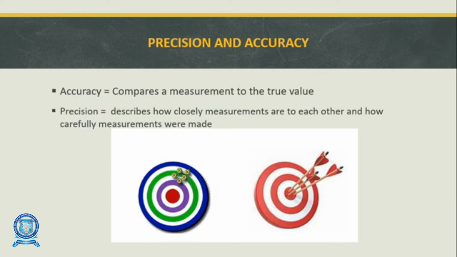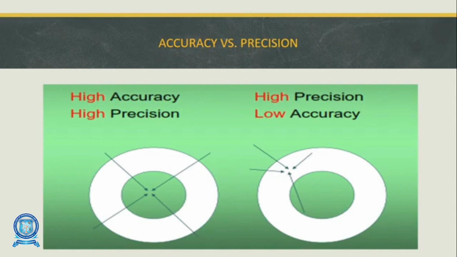Okay, we can define it more deeply. Next is also precision and accuracy, but we should know very clearly what is meant by accuracy and precision. Here there is a circle, and at the center of the circle we should achieve the target.